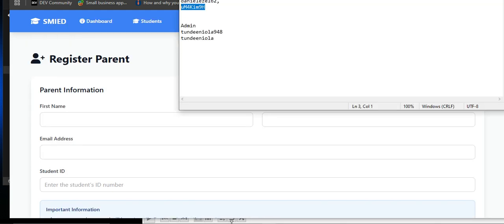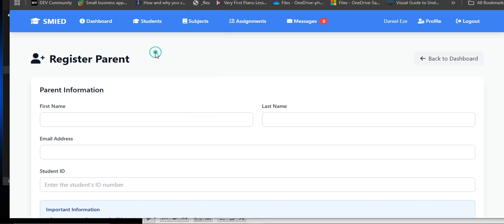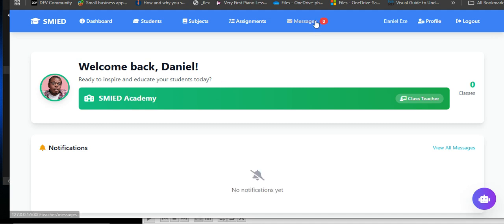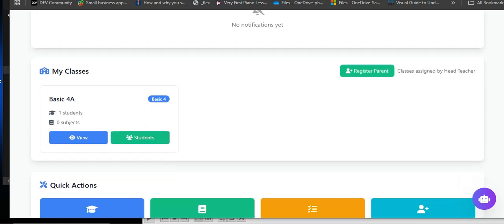All right, so now that we have created the parent, we have the teacher login, we have the admin login, we have the parent login also. So now let's look at some activities that teachers can actually do from the teacher's dashboard. What are the things that a teacher can do? Number one, a teacher can mark attendance. Of course, this is the dashboard.